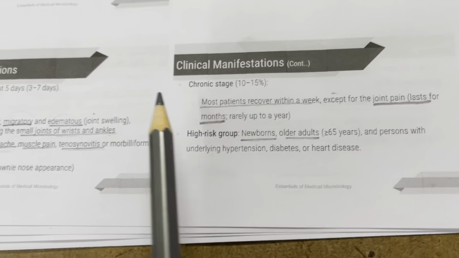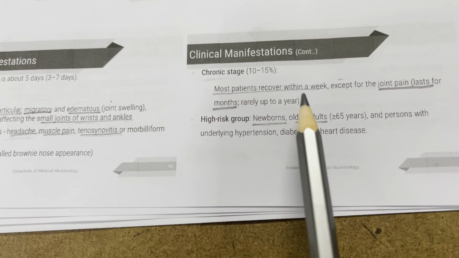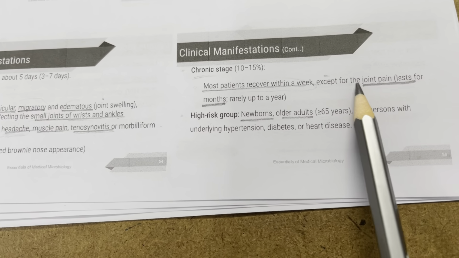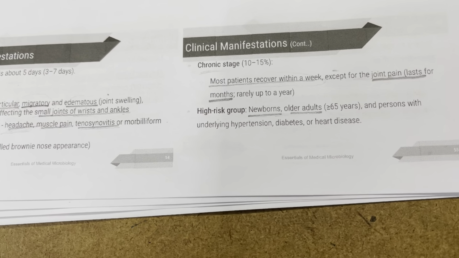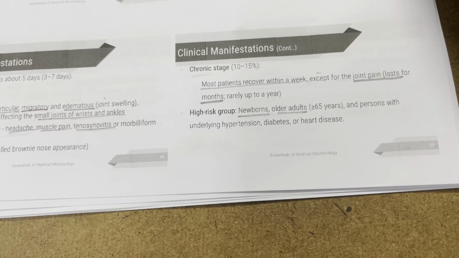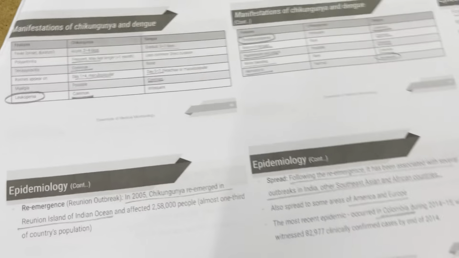Then after the acute stage, you have the chronic stage. Most patients recover within a week, except for the joint pain, which lasts for months. The high risk groups are newborns, older adults, and persons with comorbid conditions like hypertension, diabetes, or heart disease.